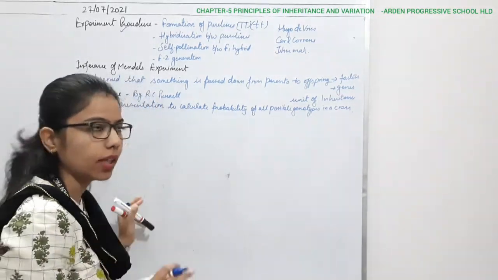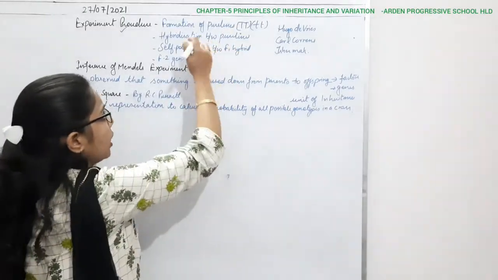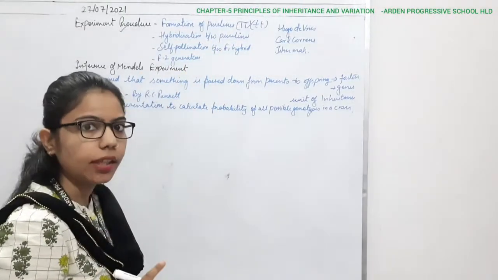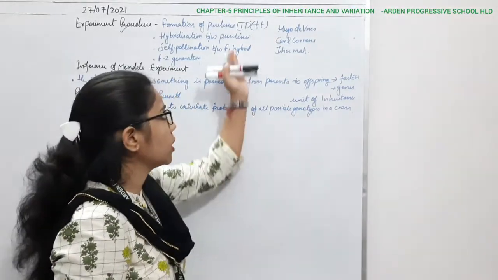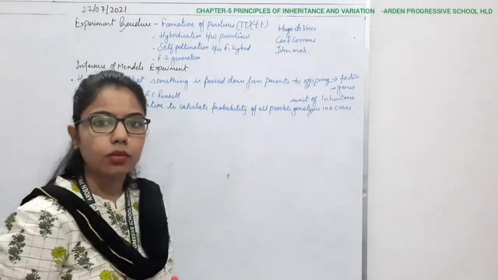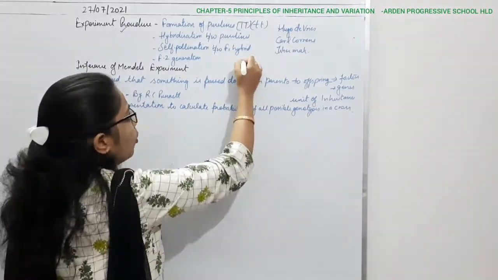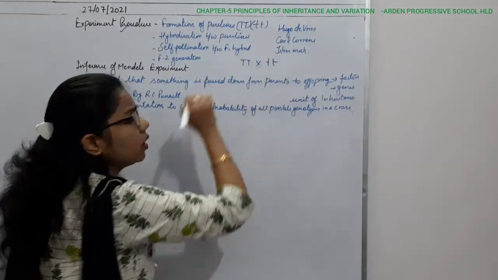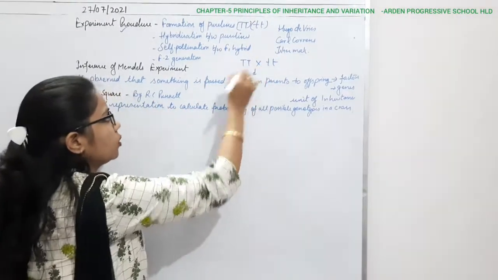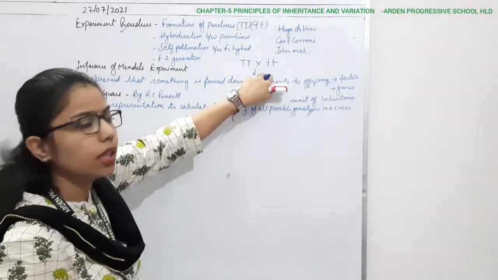From the selection he took these pure lines. Once he took the pure lines, he went for the hybridization technique. What is the hybridization technique? Crossing of these two types of parents, where emasculation is required. So he took capital T and small t and crossed these two parents. So hybridization happens between these pure lines.